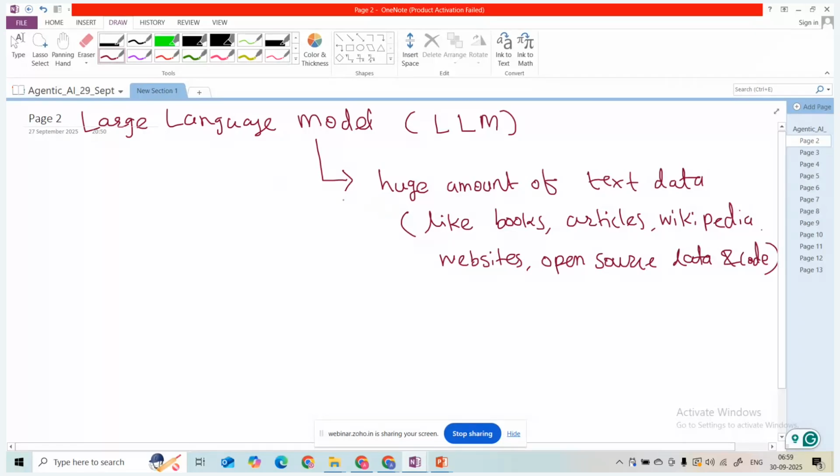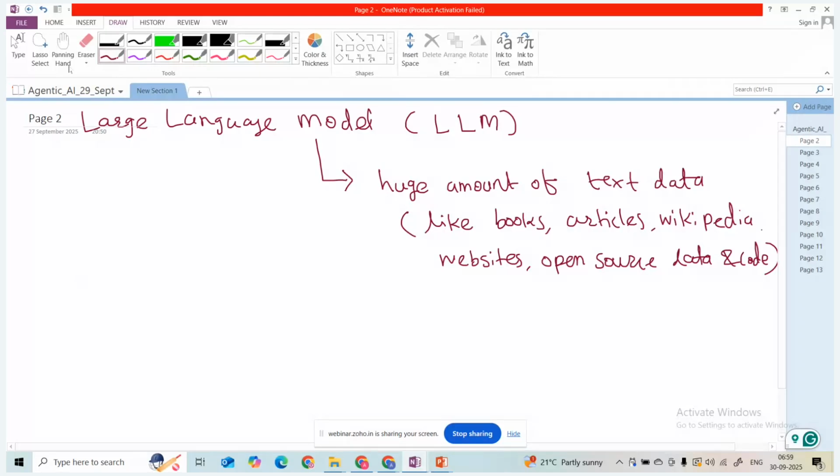It is one type of artificial intelligence model, but it is trained on a huge amount of data. So what is the capability of this model?